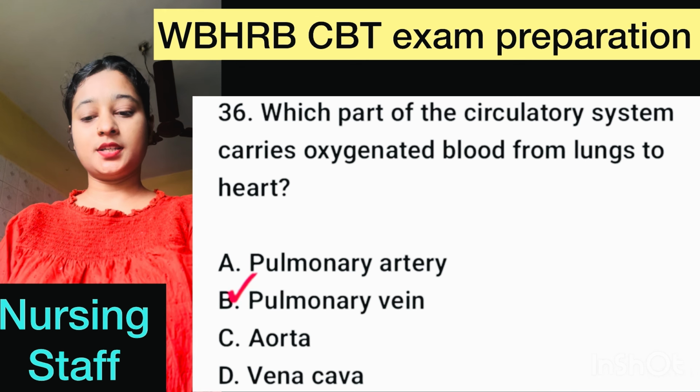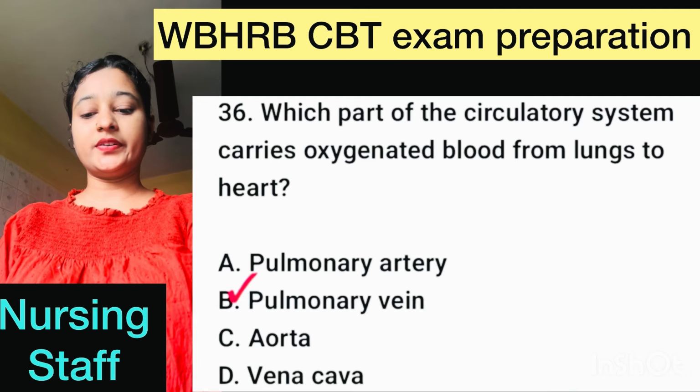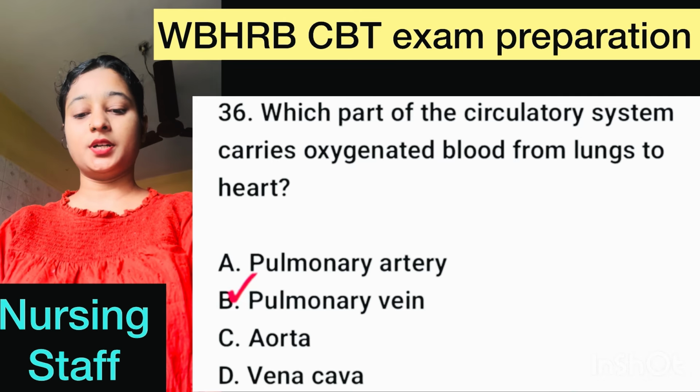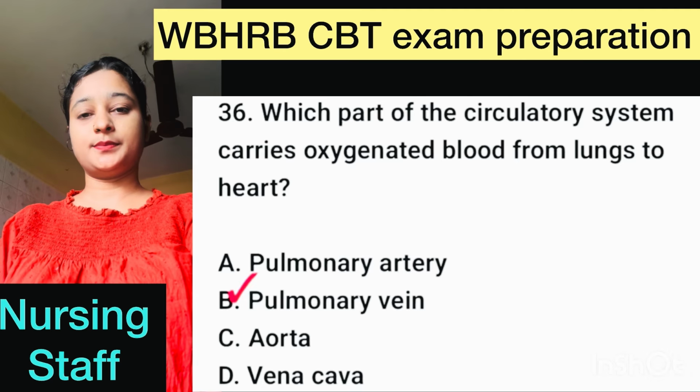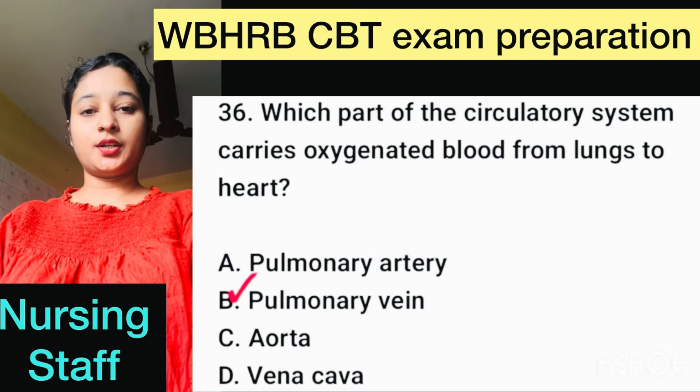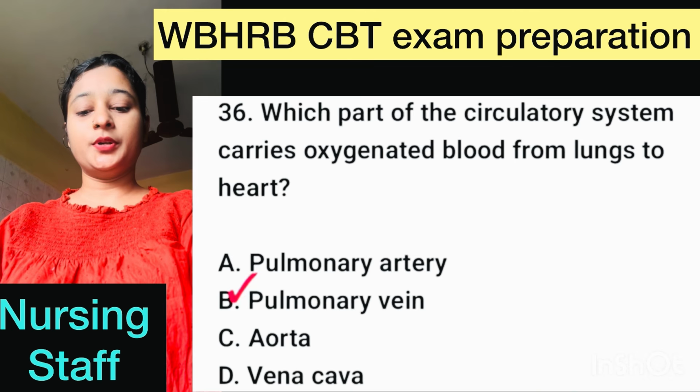Number 36. Which part of the circulatory system carries oxygenated blood from lungs to heart? Here, correct option is option B, pulmonary vein.